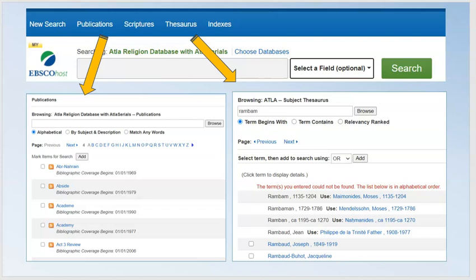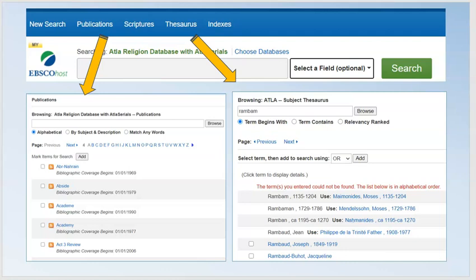Atla also comes with 3 other really useful tools. One is the Publications tab. If you are curious whether Atla contains a specific journal, you can either browse through this list or type the journal in, and it will tell you what the coverage is, so what years it has for that journal.